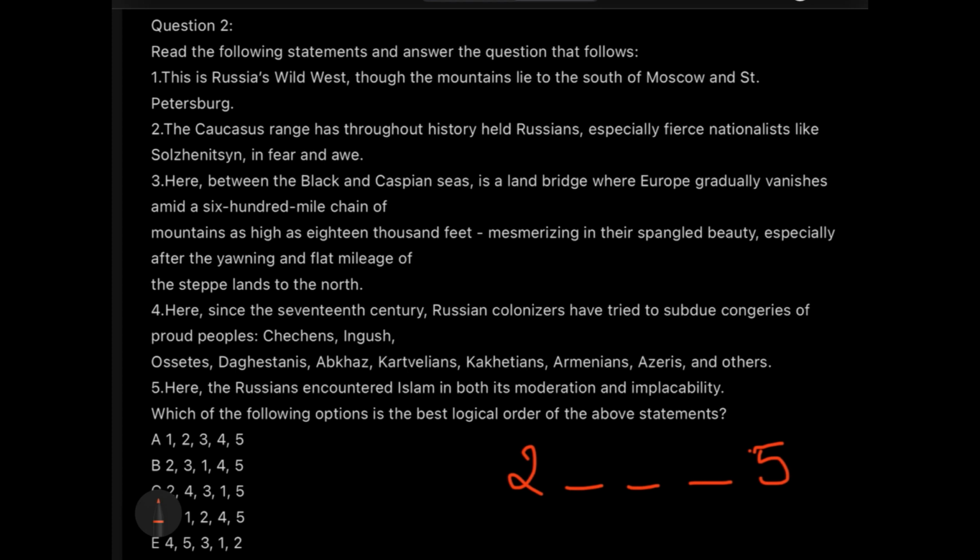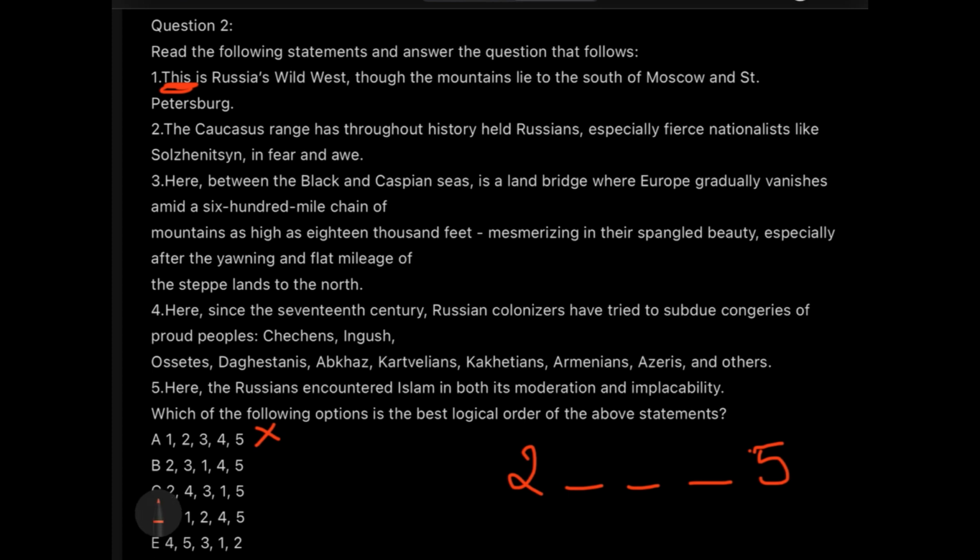Okay, so let's check statement 1. "This is Russia's Wild West." This is an indicator that statement number 1 is not the starting line, because anything saying that this is good or this is that will never be the first line. So the option starting with 1, that is option A, is eliminated. And you are now pretty sure that either it will start with a 2, or a 3, or a 4.